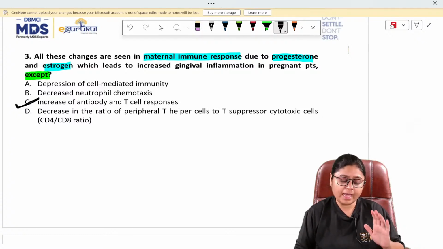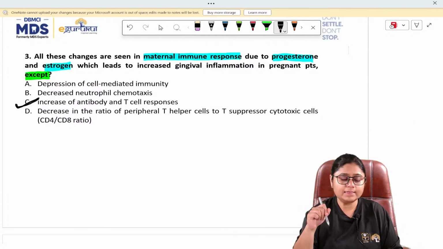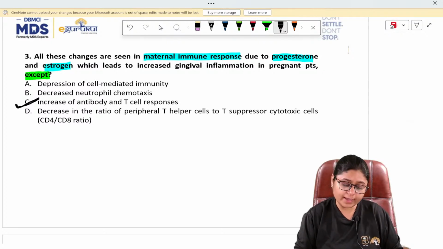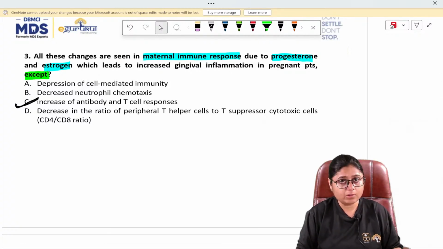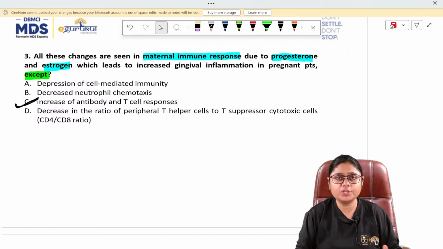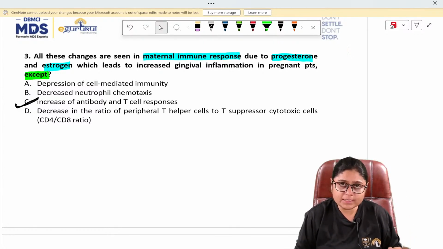I'll show you a chart also. Actually, that chart is not here. After the lecture, I'll post it in the group. You can see that it is from Karanza only. In that, they have given all the changes. It is a big chart. Okay, so you just have to be clear with the basic concept.